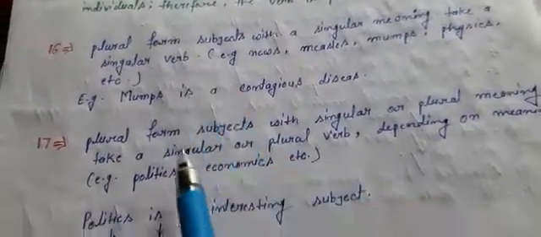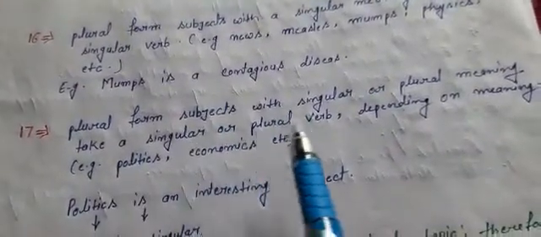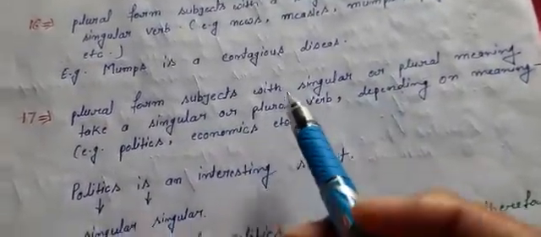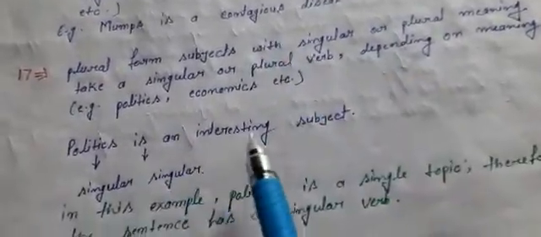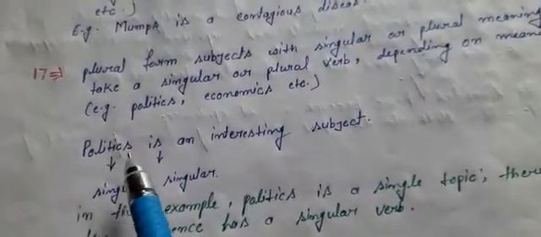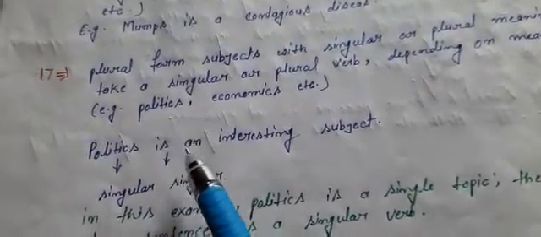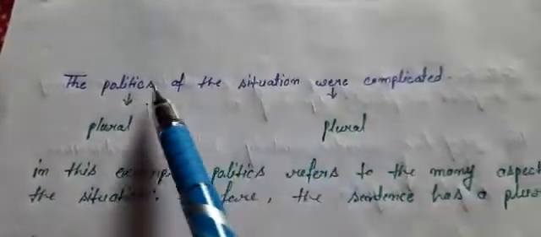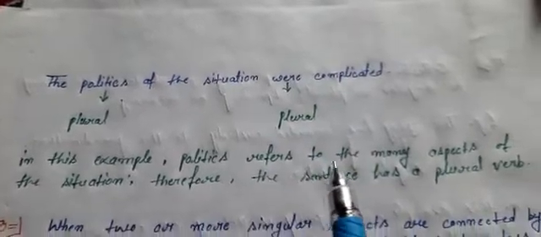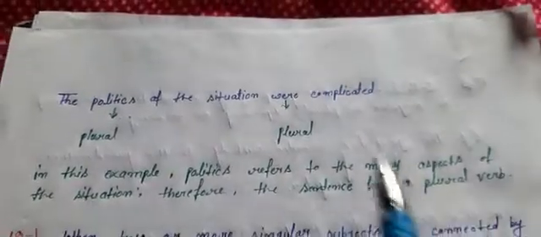Now next rule says plural form subjects with singular or plural meaning take a singular or plural verb depending on meaning, like politics, economics, etc. For example, politics is an interesting subject. Here, politics is the name of a subject, so it is used here as a singular subject. That's why the sentence has the singular verb is. Next example, the politics of the situation were complicated. In this example, politics refers to the many aspects of the situation. Therefore, the sentence has the plural verb were.